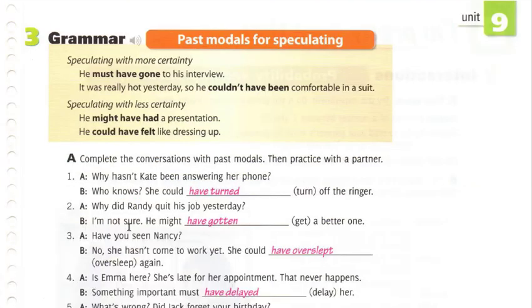Grammar, past modals for speculating. Speculating with more certainty. He must have gone to his interview. It was really hot yesterday, so he couldn't have been comfortable in a suit. So how do we speculate with more certainty? We use the words must have or could have. Or here, it's a negative, so it's couldn't have.